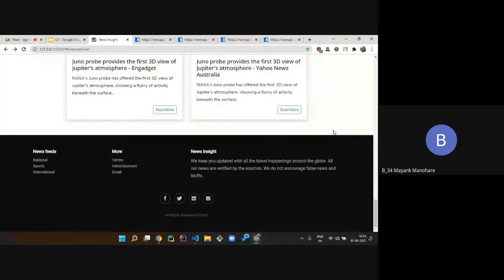Now Samruddhi will explain the footer. Yeah, thank you, Mayank. So we have designed a responsive footer. It consists of navigation links similar to that of the header. Also, contact details like email, the terms and conditions, and a section for advertisement details are present. We also have the social media handles like Facebook, Twitter, LinkedIn, and Instagram. It also has the usual section of copyright.